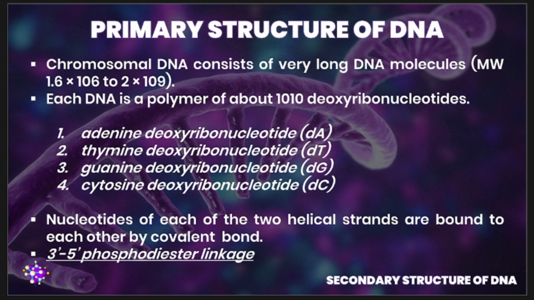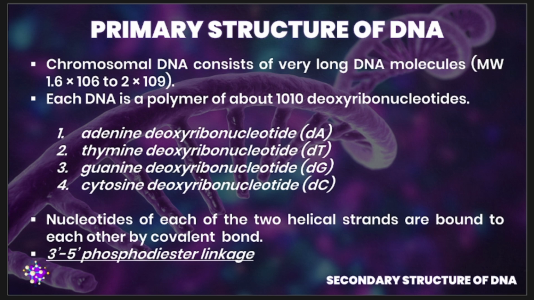Please take note that your chromosomal DNA consists of very long DNA molecules, with a molecular weight of approximately 1.6 by 10^6 or 2 by 10^9. It is also noteworthy to mention that your DNA is a polymer of about 10^10 deoxyribonucleotides. So it's really long, it's very long.